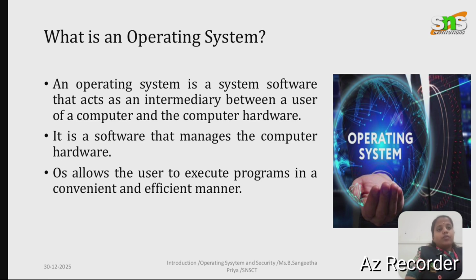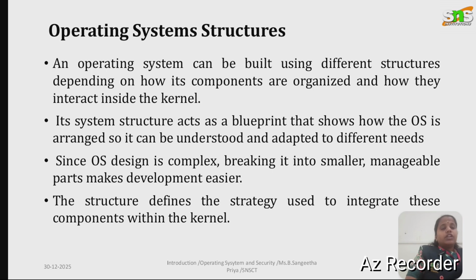The functions of operating systems. The functions of an operating system are to manage the CPU execution, allocate and deallocate the memory, handle the input and output devices, manage the files and the storage, ensure security and protection, and the last point is to support multitasking and multiuser environments. In simple words, without an operating system, a computer is useless.